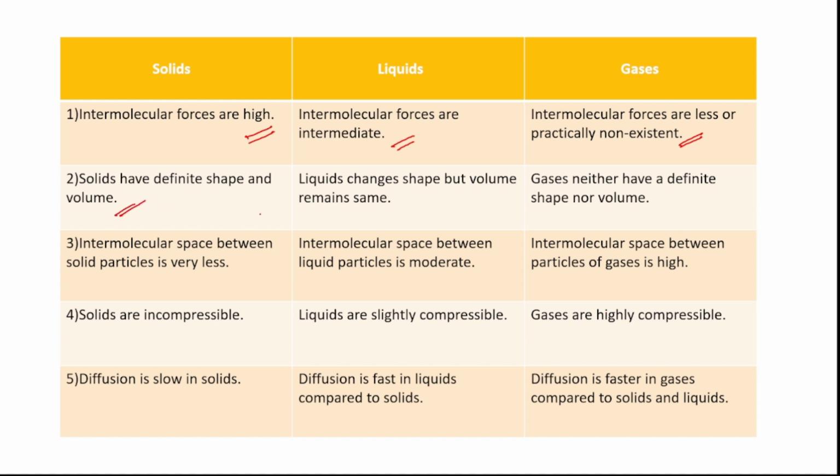Next, solids have a definite shape and volume. That is, solids don't change their shape and volume. They have a fixed shape and volume. Liquids change shape according to the shape of the container, but volume does not change. So liquid shape అనేది కంటైనర్ షేప్ బట్టి మారుతూ ఉంటుంది, కానీ దాని వాల్యూమ్ అనేది చేంజ్ అవ్వదు. Why is this change happening? Because the liquid particles have little space between them. So due to this space there is less force of attraction compared to solids. So the liquids can mold their shape according to the shape of the container.